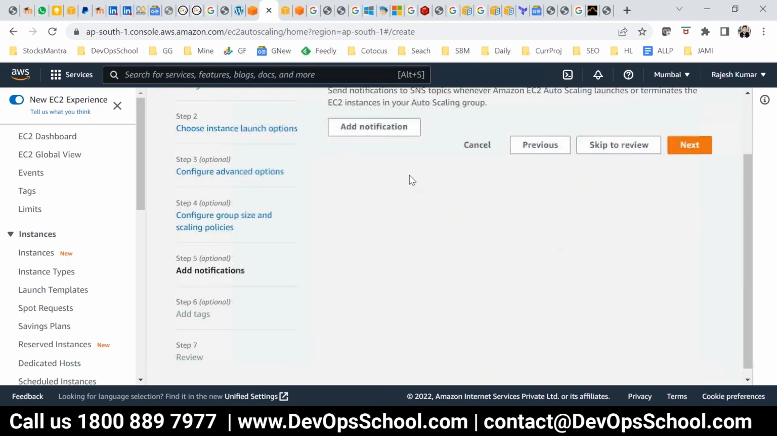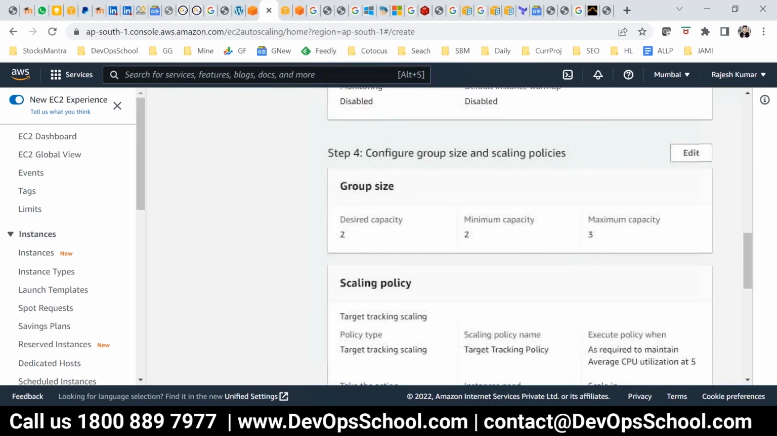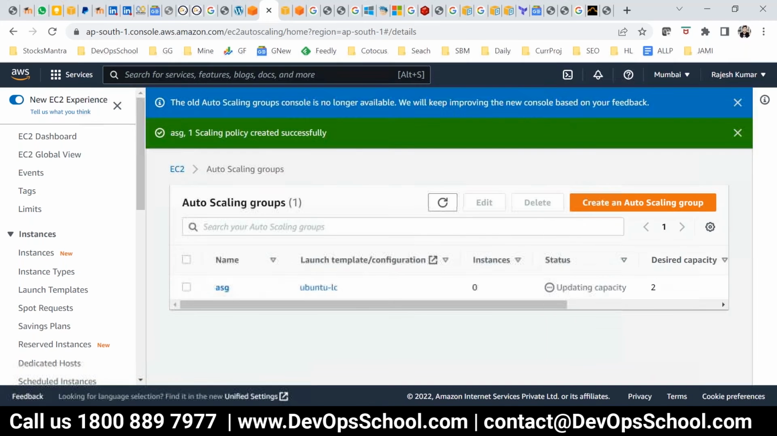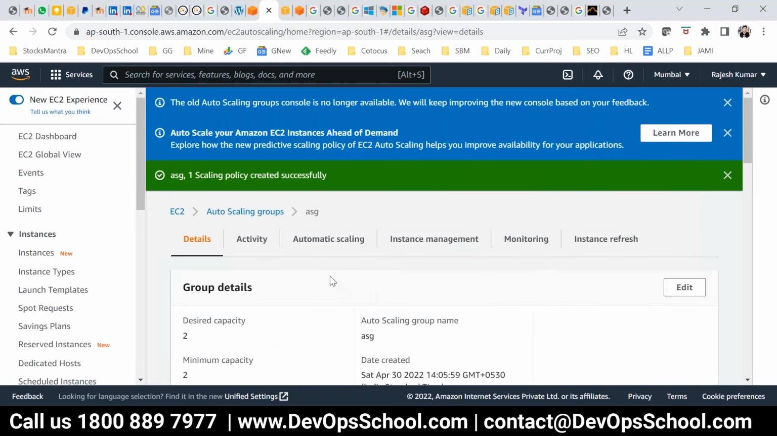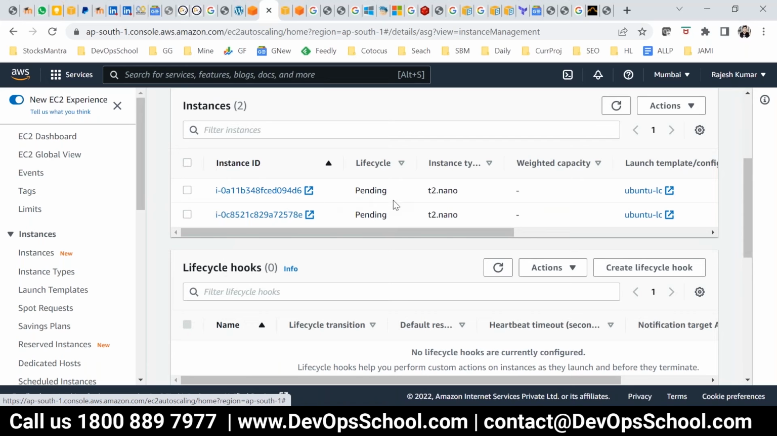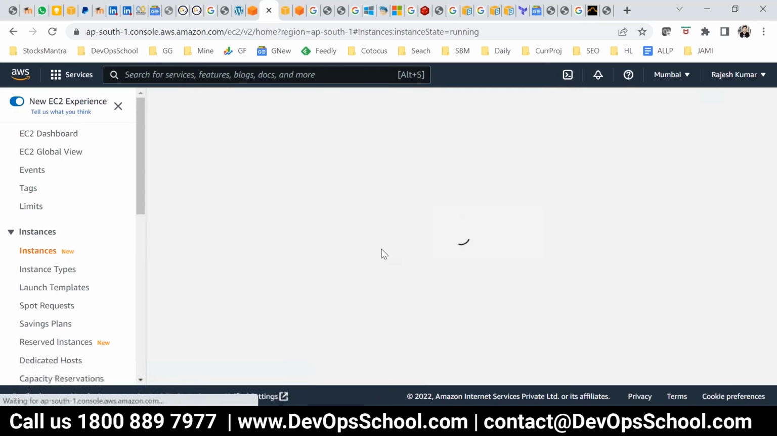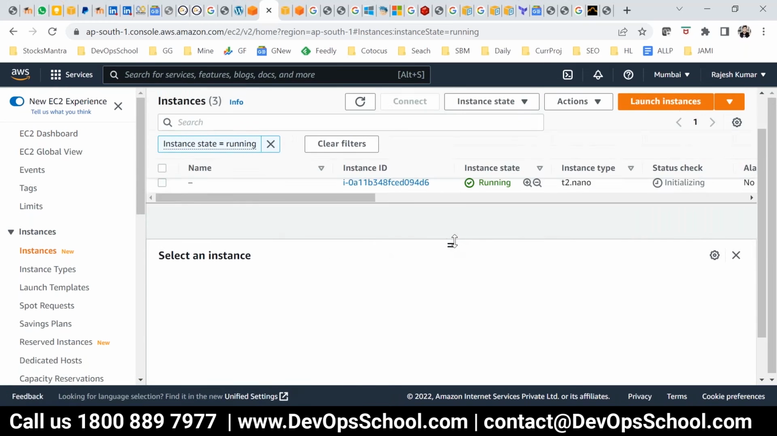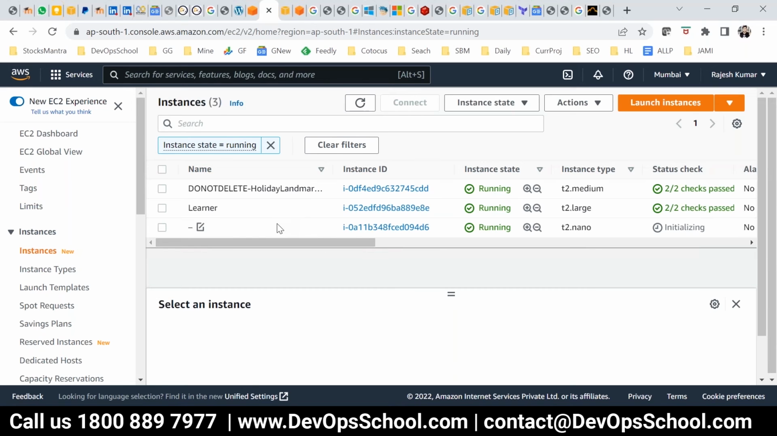And then next, and notification for the messages, next, and almost done, and create. Now I should have maximum 3 machines, minimum 2 machines, and you should go to this, click on the ASG and instance management. See here, pending, 2 machines got created. You want to see that? Go ahead here and see. Keep refreshing. See, this 1 machine has come, T2 Nano, you can check this. And this 1 more machine has to come.